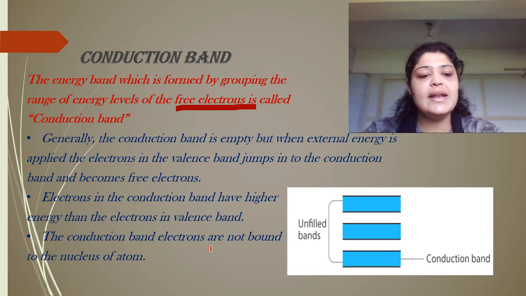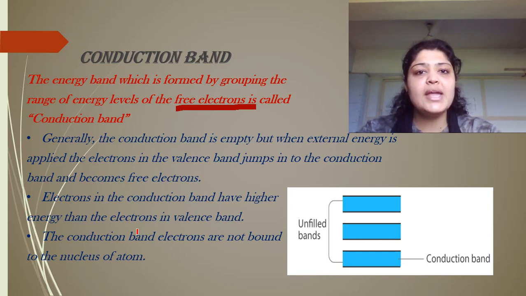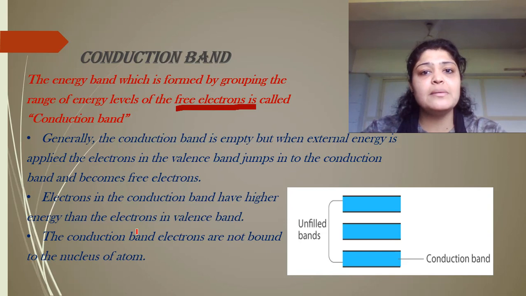The conduction band electrons are not bound to the nucleus of the atom. Because they gain energy, they detach from the atom, and because they detach from the atom, they actually become free, and so they are not bounded by the nucleus of the atom. So in these unfilled bands, there can be a number of bands. The least level of unfilled bands is conduction band. Like we studied earlier, the maximum level of filled bands is valence. We can say the minimum level of unfilled bands is conduction band.